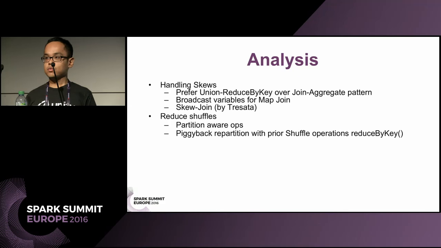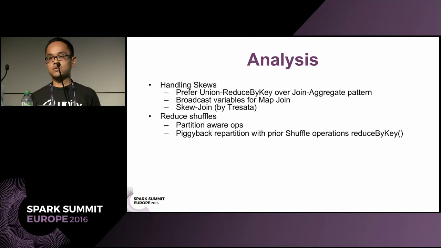Also for handling skews, when one of your tables is small and can fit in memory, you can do a map join. But the problem is when both of your tables that you want to join are big and cannot fit in memory, we use the skew join. Skew join is a library shared by Sara. It's essentially a block join with replication. What this means is it does a count sketch to get your key distribution and then replicates each key based on that distribution.